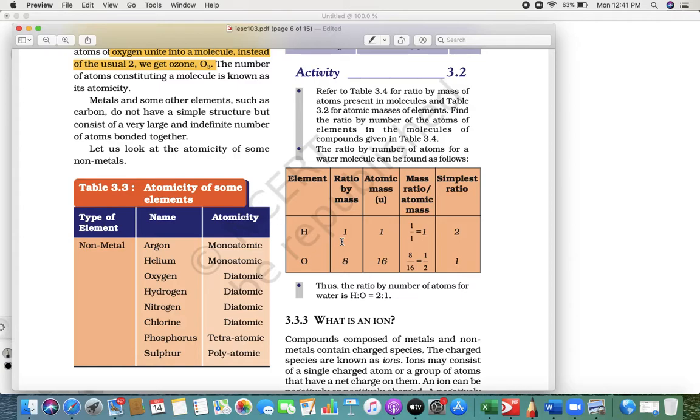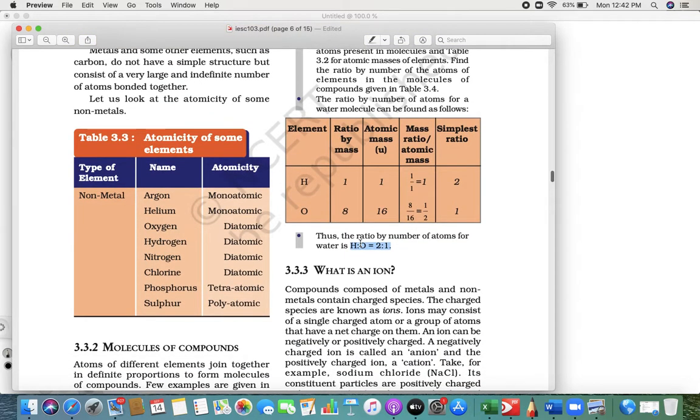So what they are trying to tell you here is that their atomic masses are given as 1 and 16. If you take the ratio of that, 1:1 is 1, 8:16 is 1/2. So the simplest ratio is 2:1. And that is how H to O is given as 2:1, right? That is how they form a ratio.